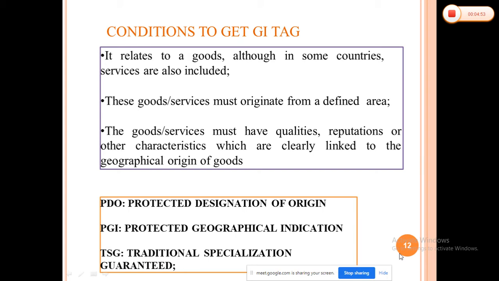Then the protected geographical indication covers the agricultural products and foodstuffs that are closely linked to the geographical area, but at least one stage of the production, process or preparation takes place in the area, while the raw materials used in the production can come from other regions, like Nashik wine, Sula wine that we are talking about.